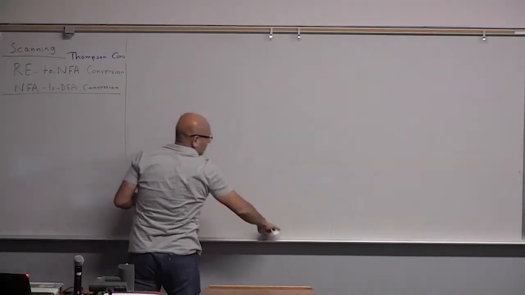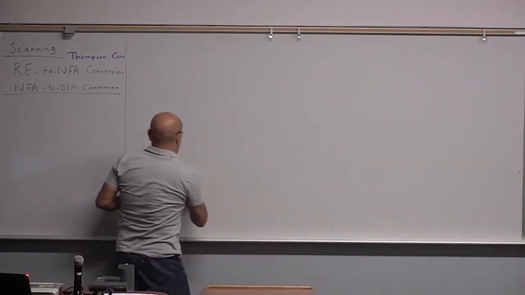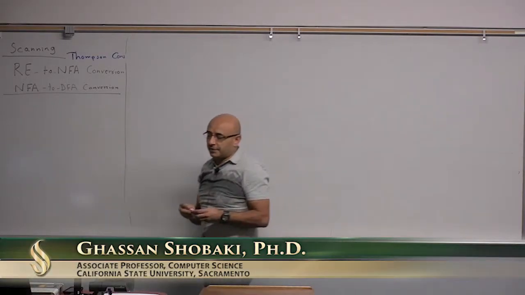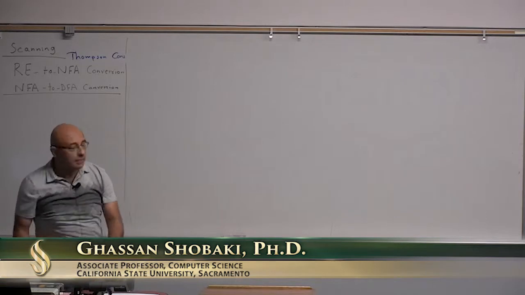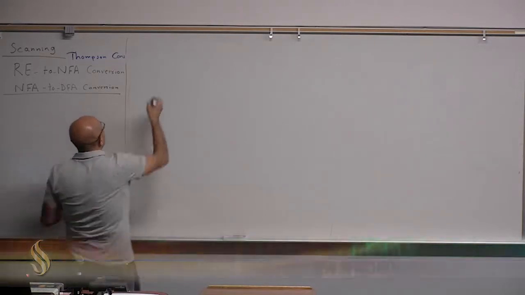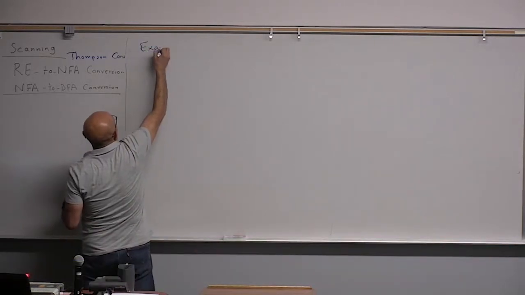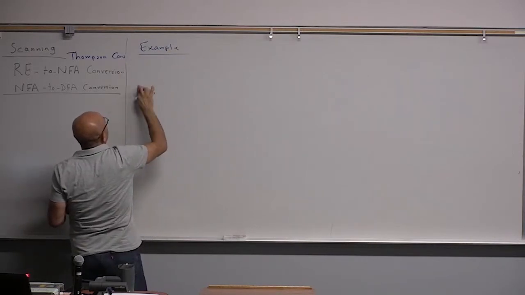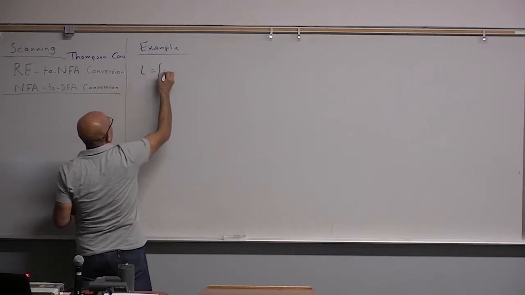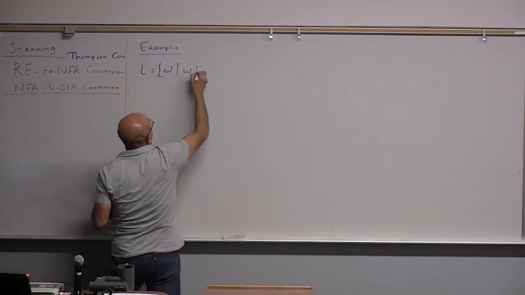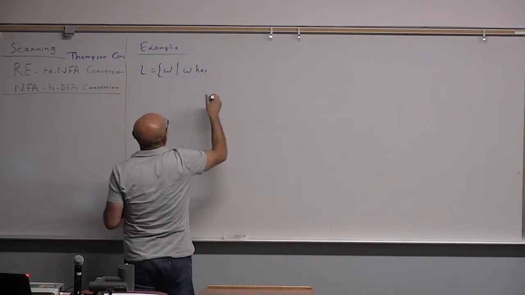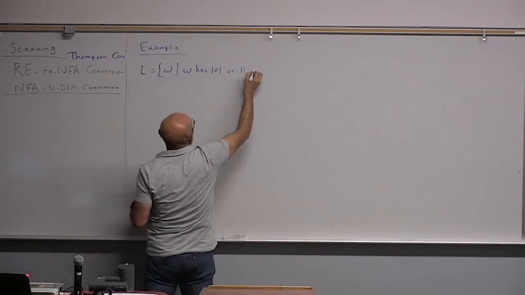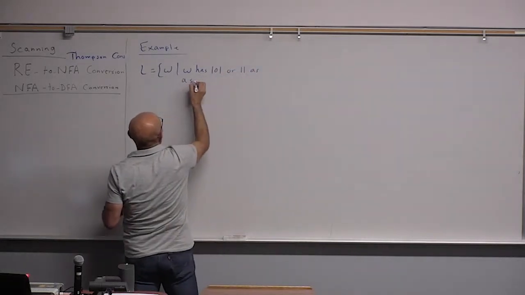Now let's do an introduction to converting NFAs to DFAs. So let's consider this example. The language is W such that W has 101 or 11 as a substring.